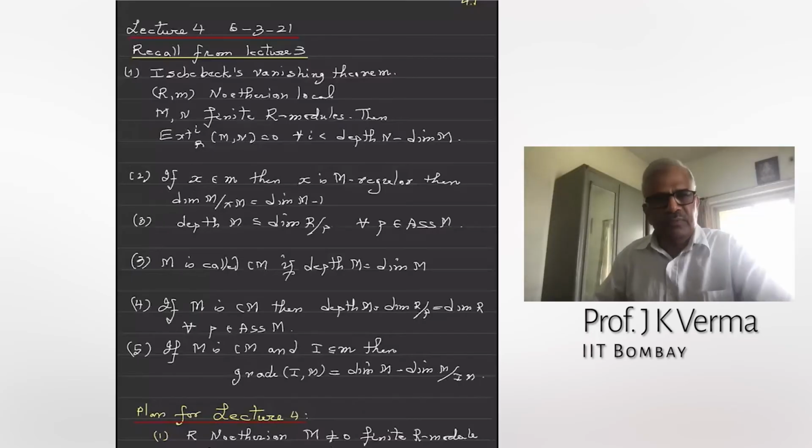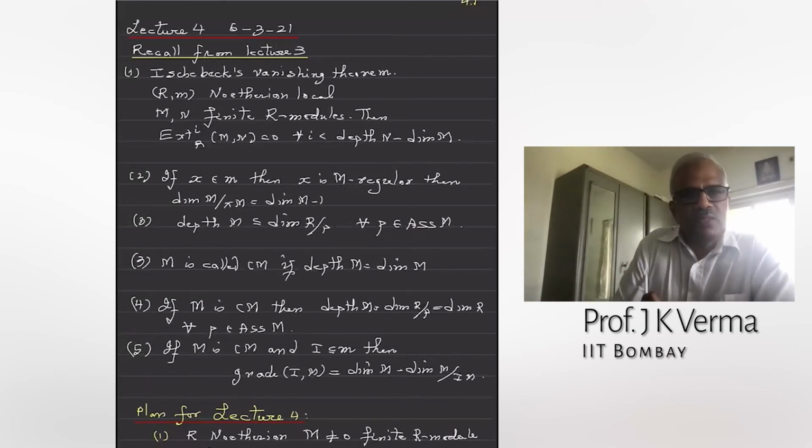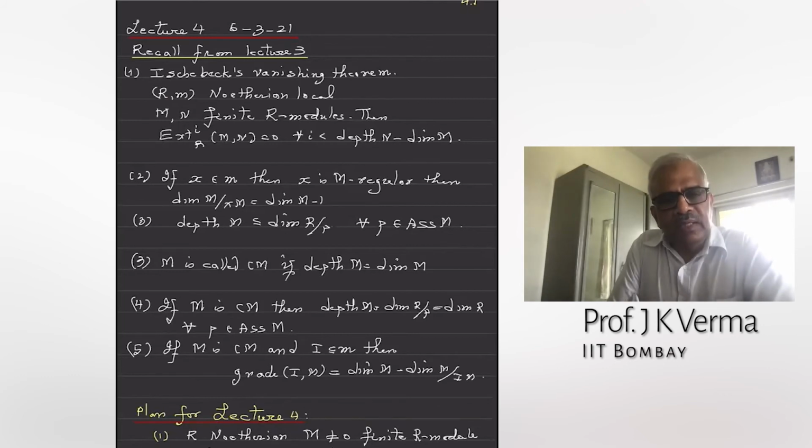All right, so let me first recall a few facts from lecture 3. In lecture 3, we proved the Ischebeck vanishing theorem. This theorem was for vanishing of Ext^i(M,N), where the ring is a Noetherian local ring, and M and N are finitely generated R-modules. Then Ext^i(M,N) is 0 for i less than depth of N minus dimension of M.